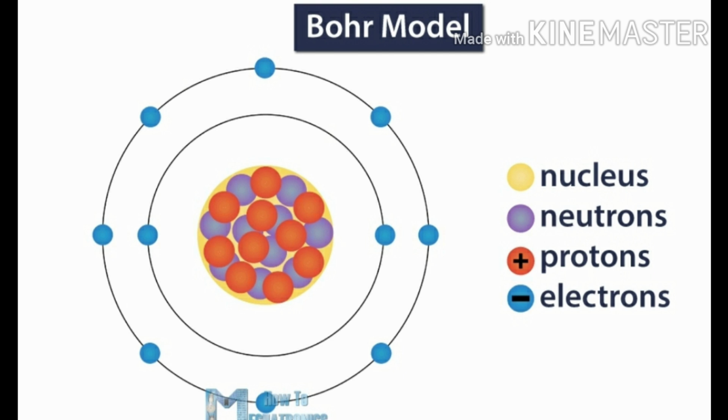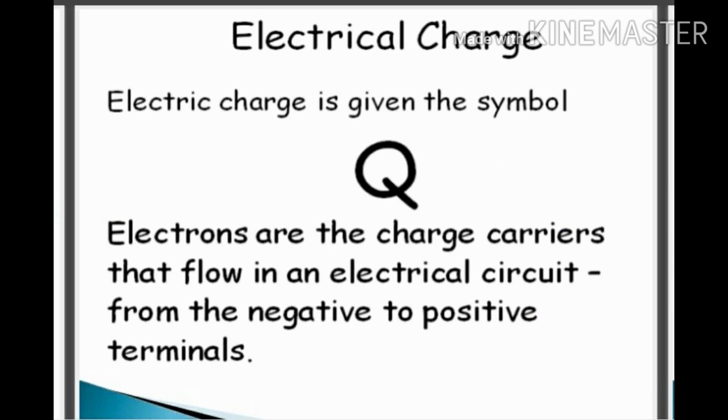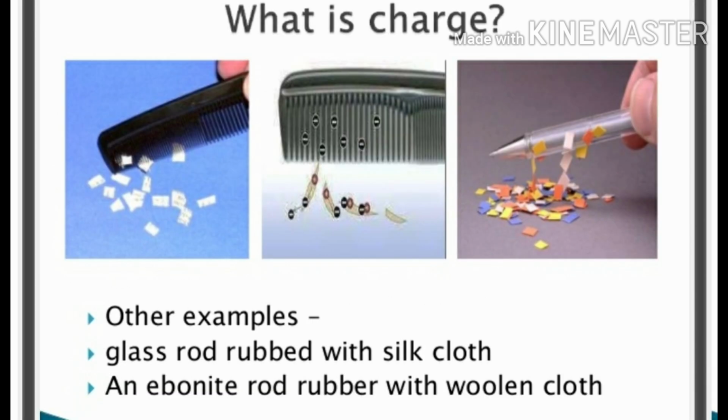You will be studying about these concepts in higher classes, but it is very important to understand the position of electrons in the shells. So these electrons are the charge carriers which flow in an electric circuit, and they flow from negative to positive terminal, and this is how electricity moves.